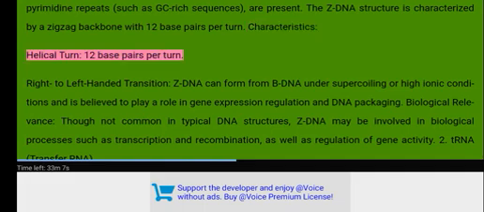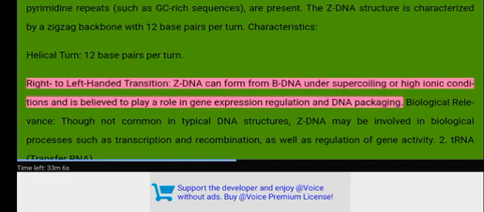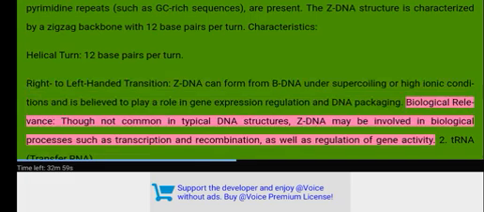Characteristics: Helical turn, 12 base pairs per turn. Right to left-handed transition: Z-DNA can form from B-DNA under supercoiling or high ionic conditions and is believed to play a role in gene expression regulation and DNA packaging. Biological relevance: Though not common in typical DNA structures, Z-DNA may be involved in biological processes such as transcription and recombination, as well as regulation of gene activity.